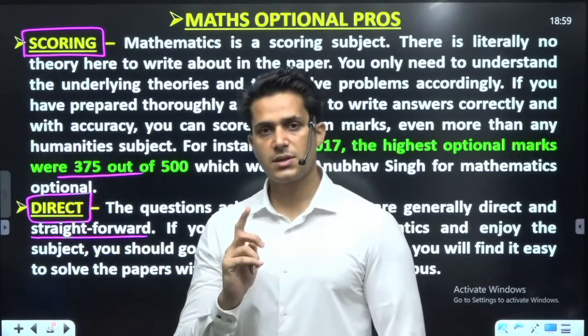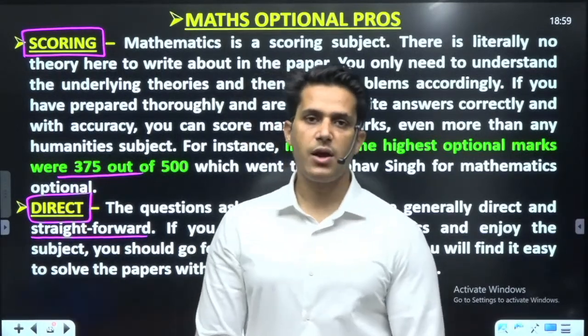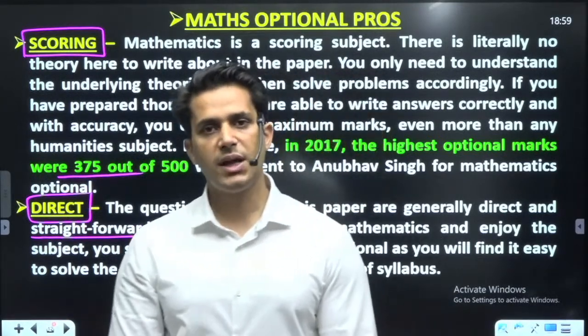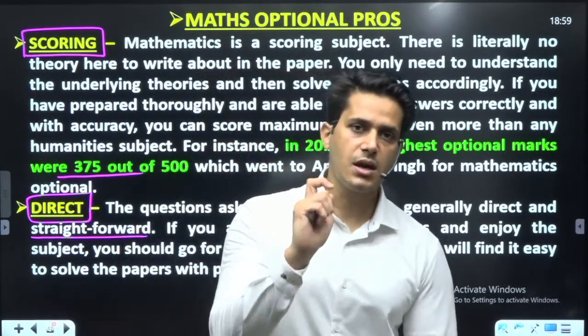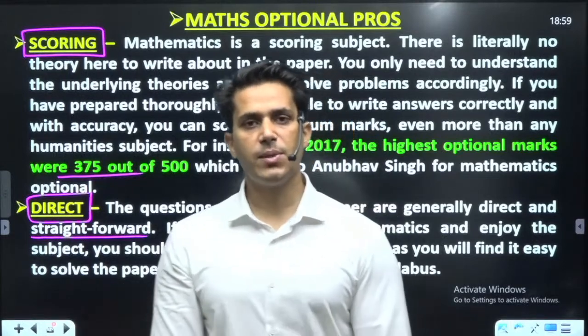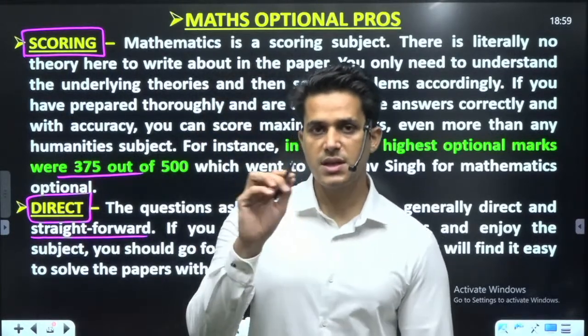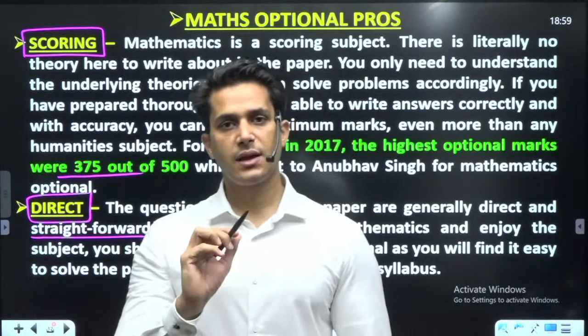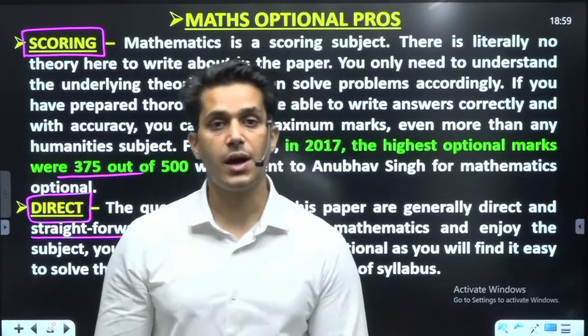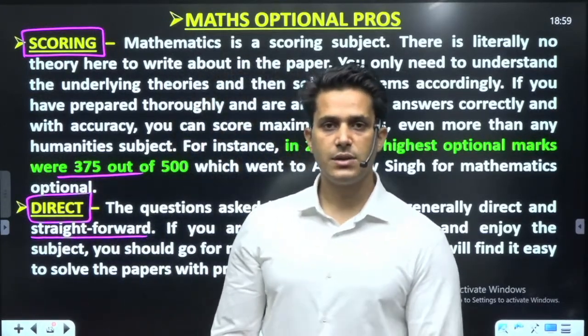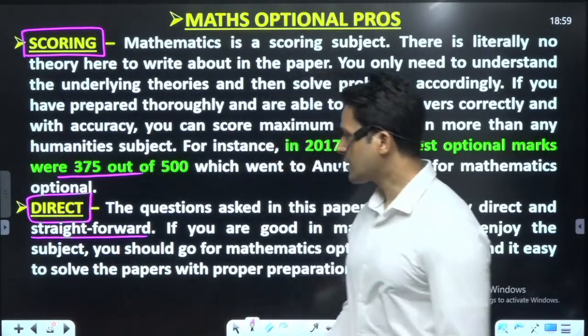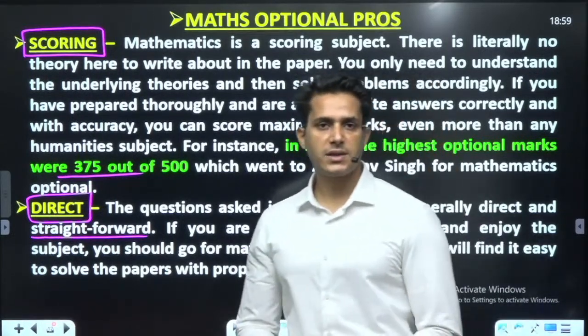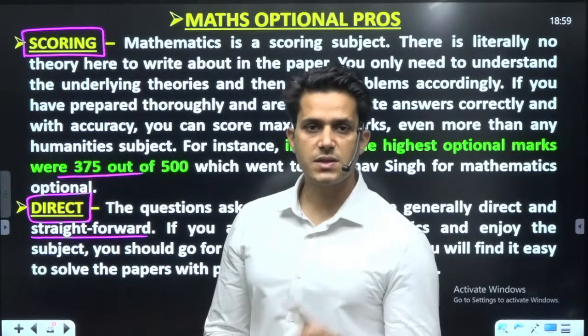So this is the second most important property of mathematics. In other humanities subjects, there will be at least a single word variation, and a small single word variation can make a huge change in your answer. So in mathematics, in the case of this optional, you will get direct questions. This is the second property.